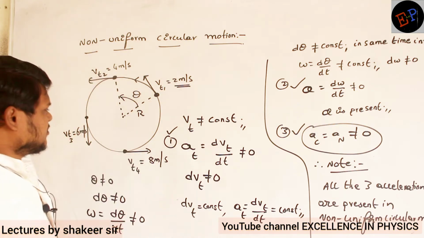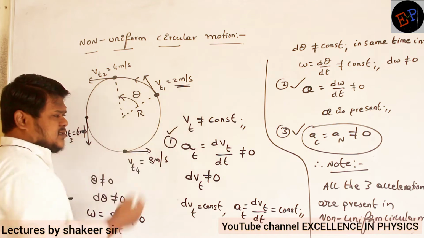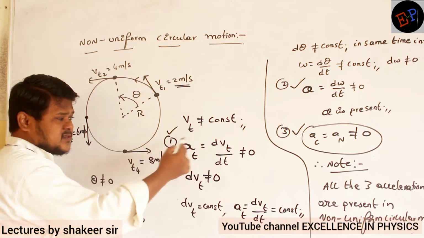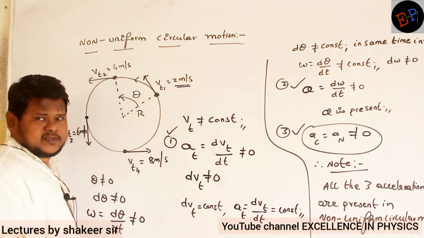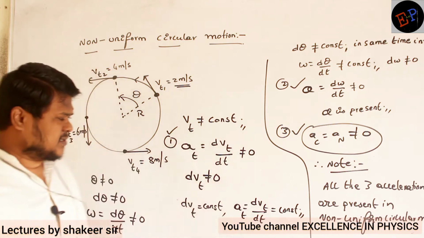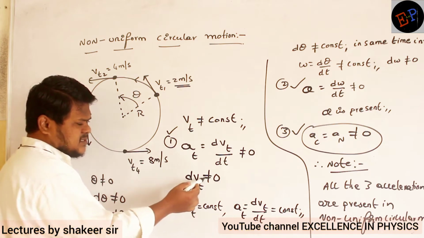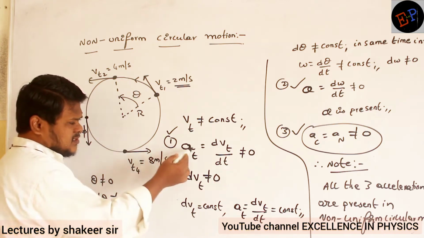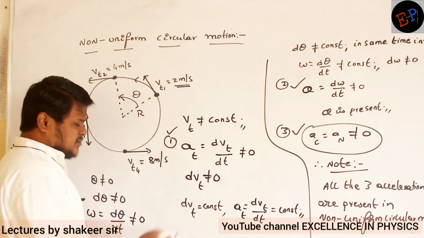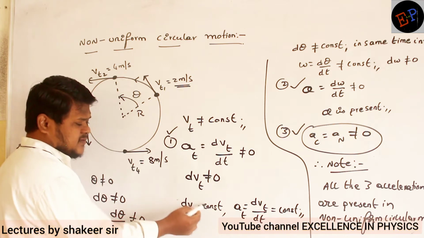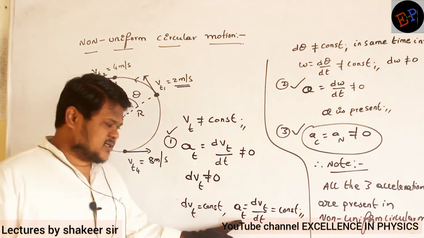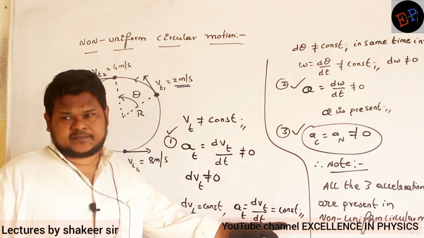So tangential velocity is not a constant, therefore acceleration is not 0. What is meant by acceleration is not 0? Acceleration is present. That is the meaning of this. Are you able to understand? Similarly, if change in velocity is not 0, then acceleration is definitely present. If the change in tangential velocity is a constant, then tangential acceleration is also a constant. Are you able to understand?